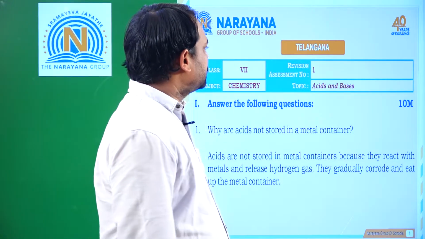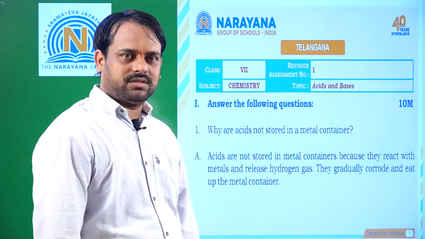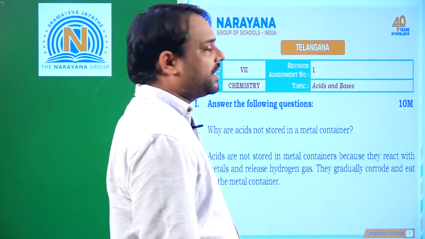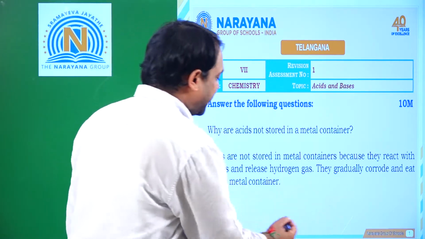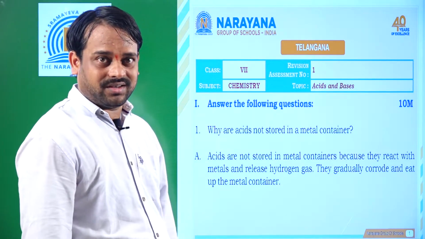So today I am going to discuss the 7th class revision assignment number 1, topic acids and bases. Right? In this, the first question: why are acids not stored in a metal container? Generally we all know pickles are not stored in metal containers. Why? Pickles are which nature?